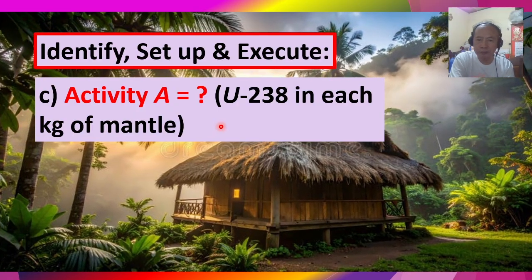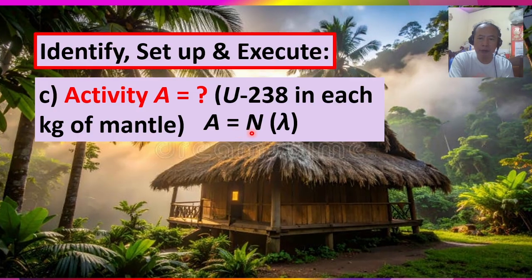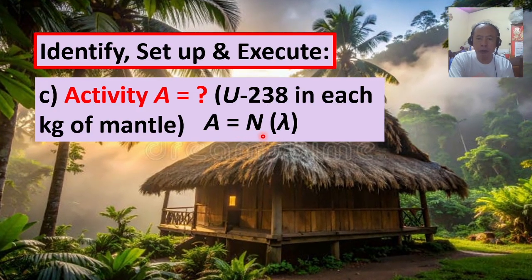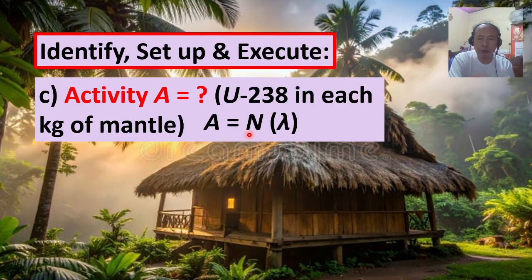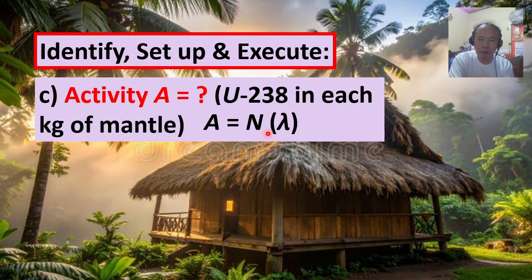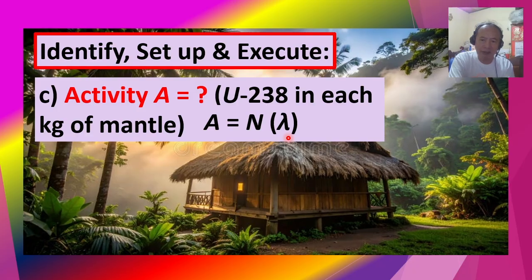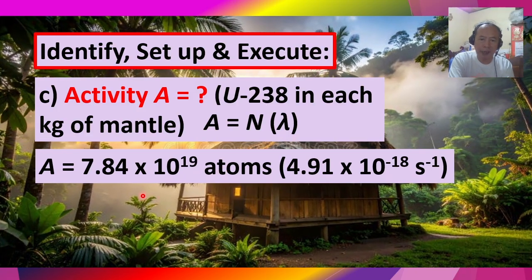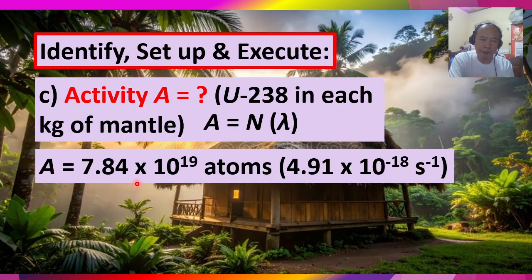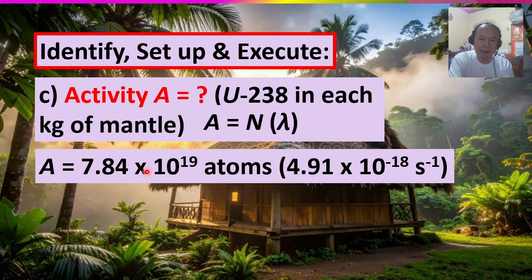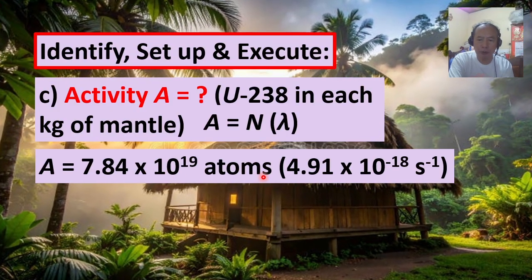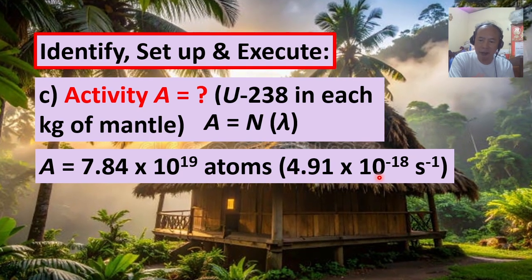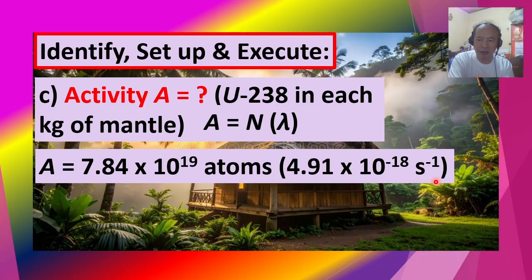Using the equation, activity is equal to the product of capital N, or the number of uranium-238 isotopes, and the decay constant lambda. That is, the activity A equals 7.84 times 10 raised to the 19th power atoms, times 4.91 times 10 raised to the negative 18 per second.